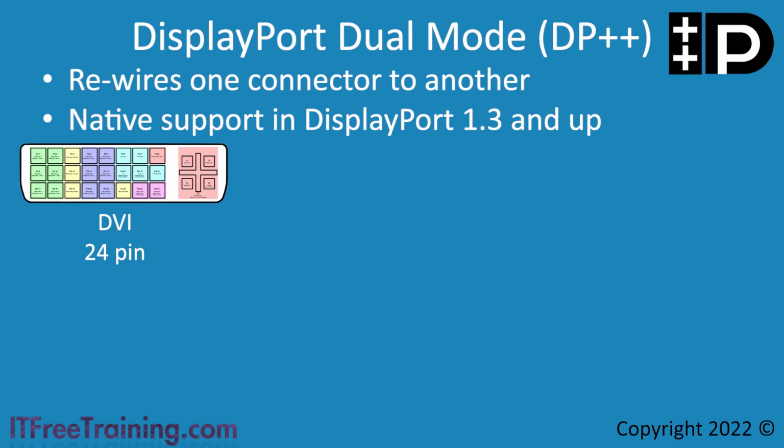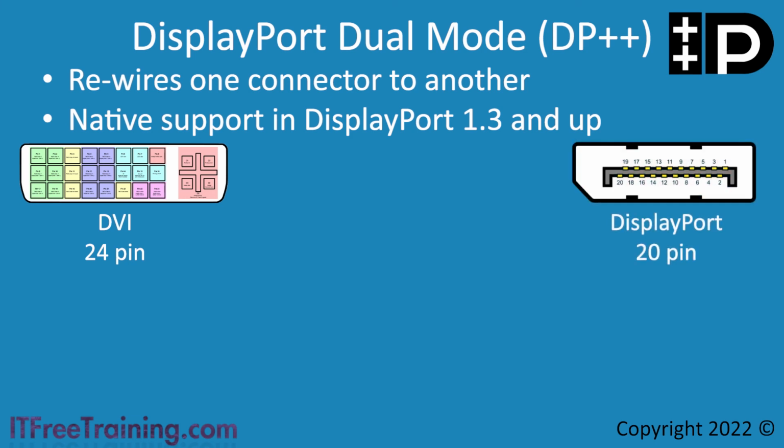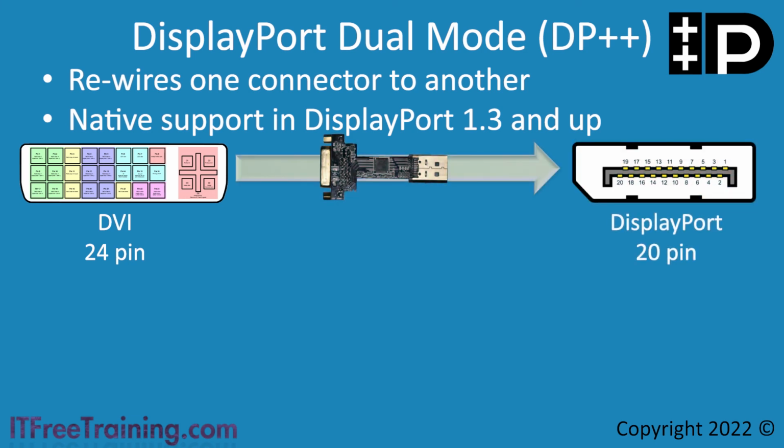A passive adapter can be as little as a cable with a different connector on the other end. You will find that some passive adapters will have some very basic components. Essentially, one side will have DVI and the other side will be DisplayPort. The adapter or the cable will remap the pins on the DVI side to the required pins on the DisplayPort side. The small chip you can see in the passive adapter changes the voltages in the signal and does some minor signaling changes. The original DVI signal is not converted fully. Just some of the voltages have changed. This is why passive adapters may not always work, because essentially they only do part of the job.